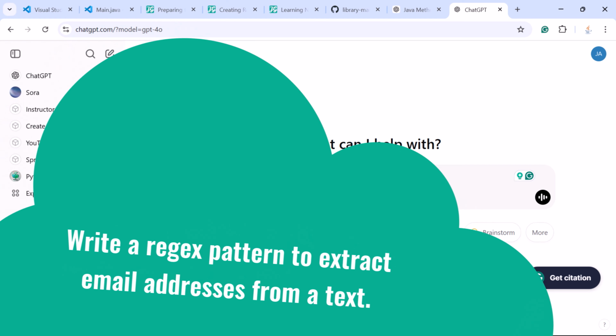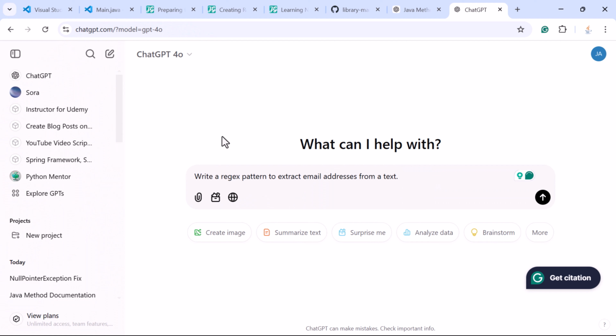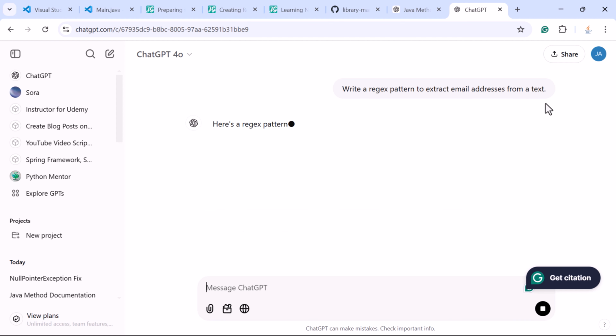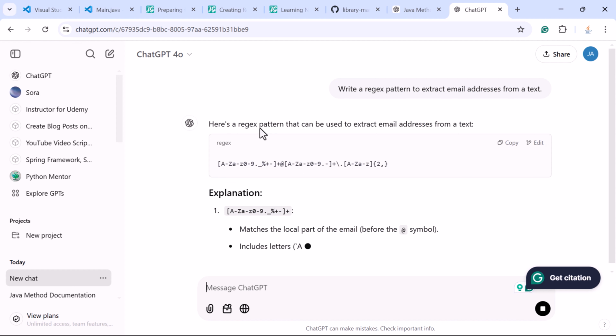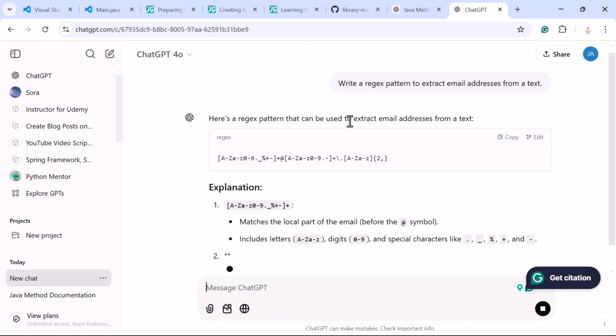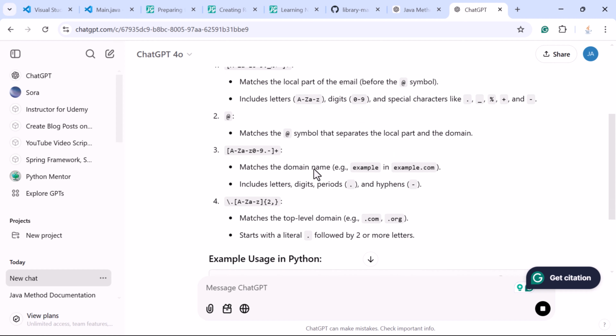Here in ChatGPT, just write the prompt: write a regex pattern to extract email addresses from a text, and just submit this prompt, and you can see here ChatGPT's response. Here is the regex pattern that can be used to extract email addresses from a text, and this is the explanation for this regex pattern.